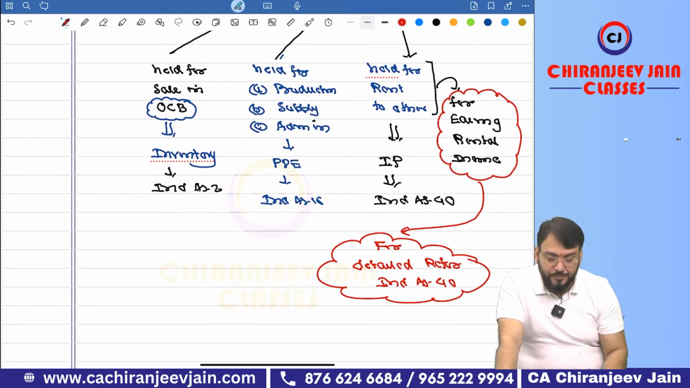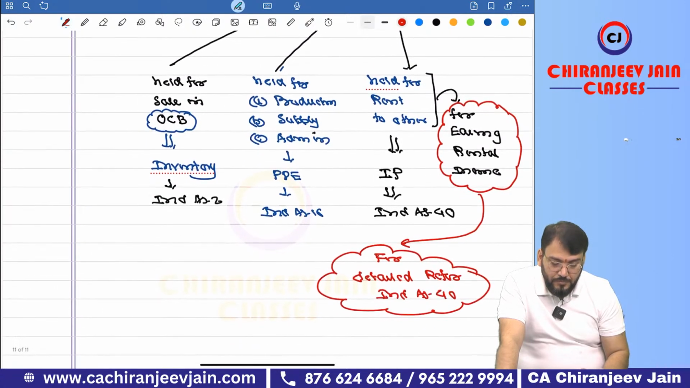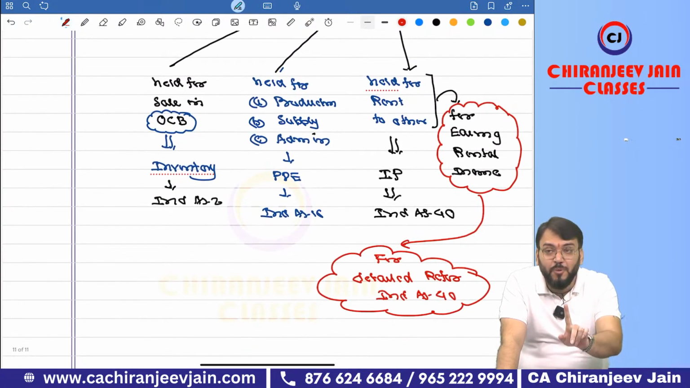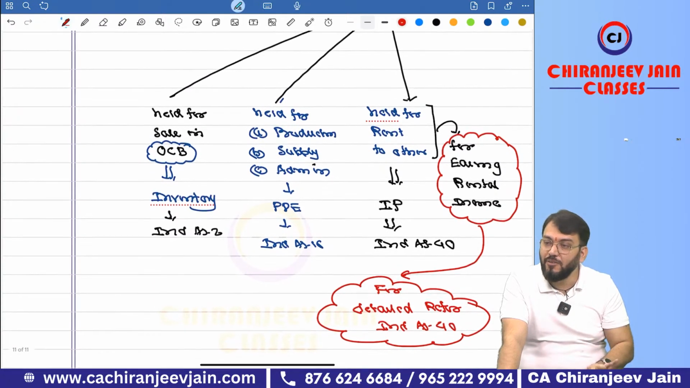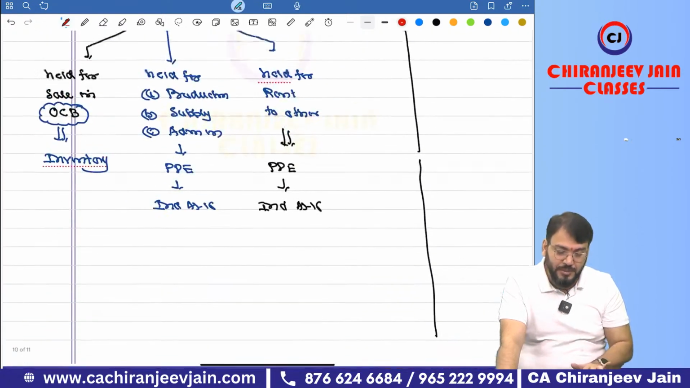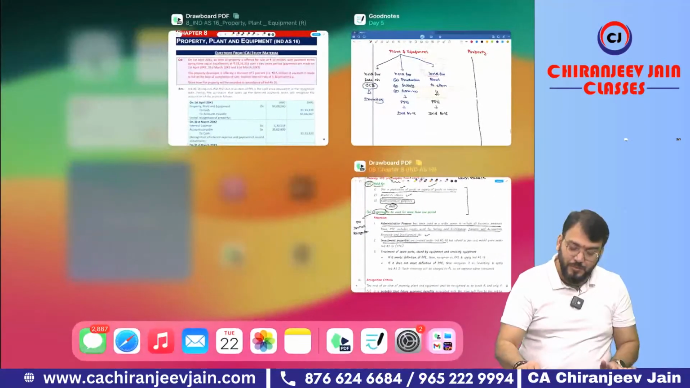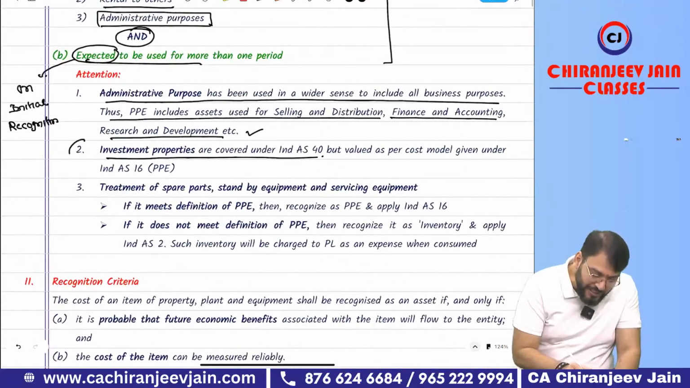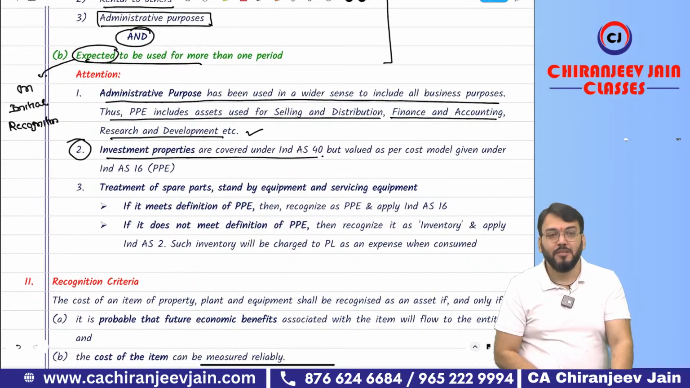Understood? So this exception is only for property, not for plant and equipment. Are you able to understand? Yes, sir. This you have understood. So now this point number 2 is clear. Point number 2 is clear.